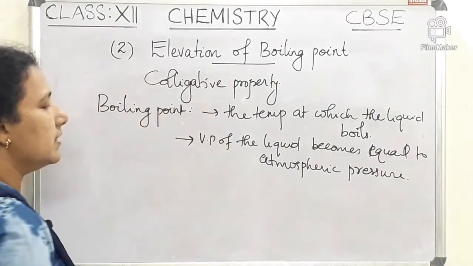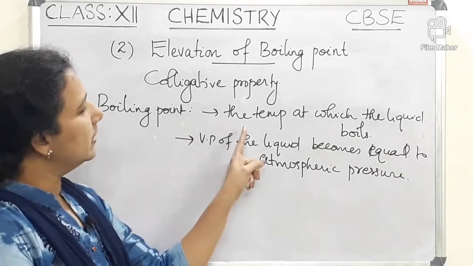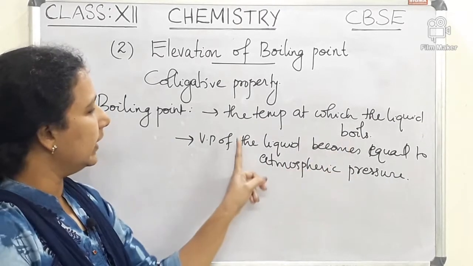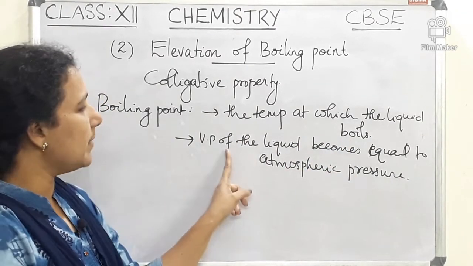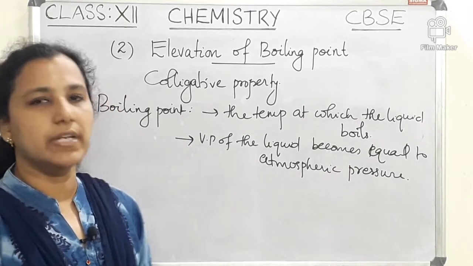So that point is also called a boiling point.